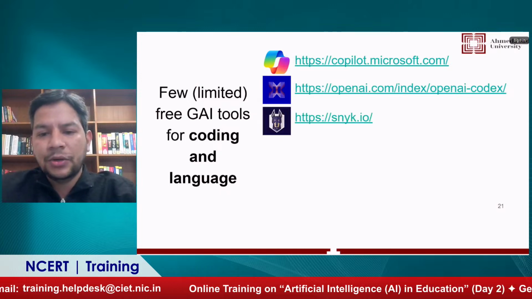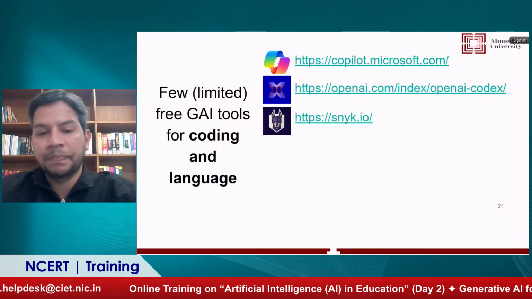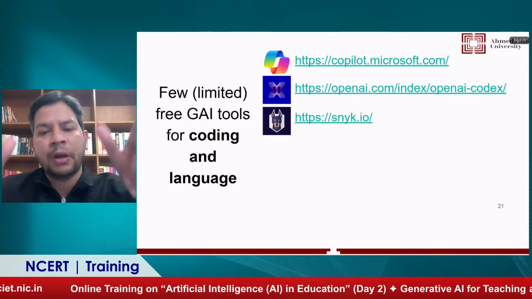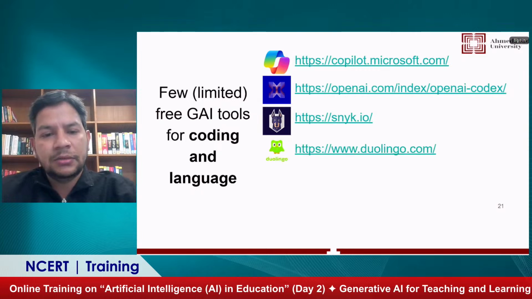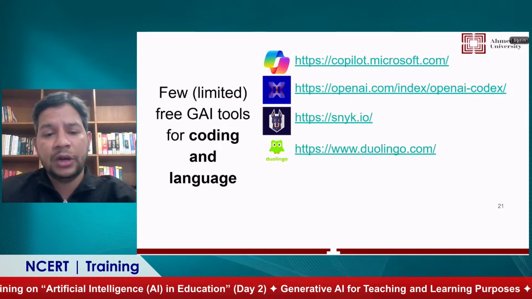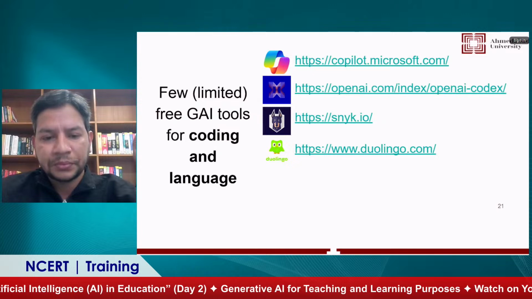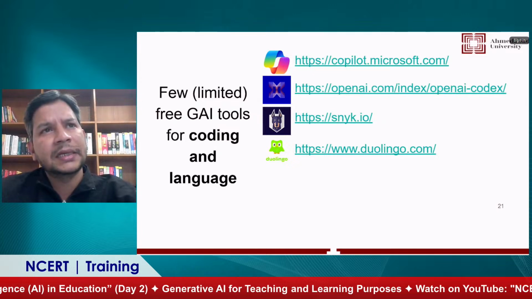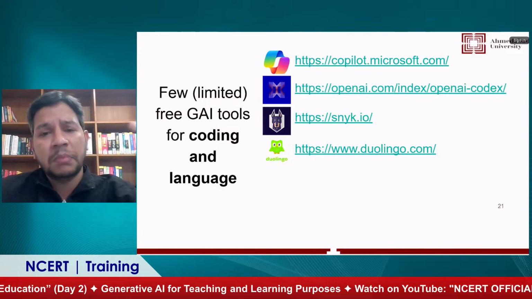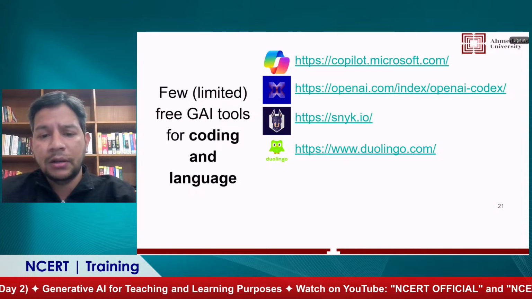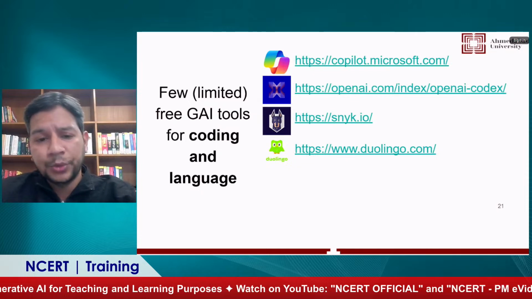Then the third one is sync.io. This is very helpful for detecting problems in the code. So that is the third application. The fourth one is very important for language: Duolingo. I think right now it supports more than 100 languages. So you can learn 100 plus languages with the help of Duolingo.